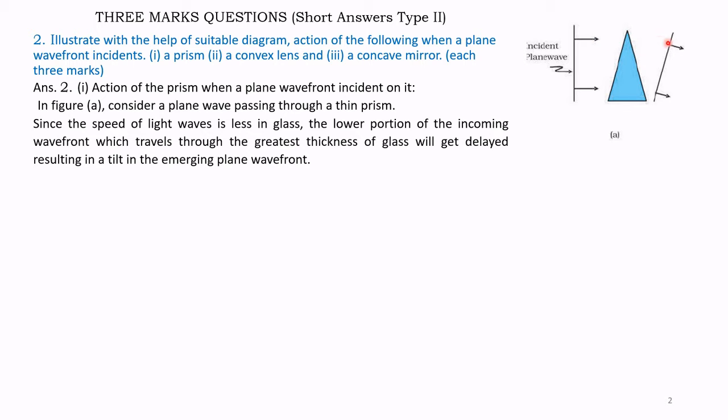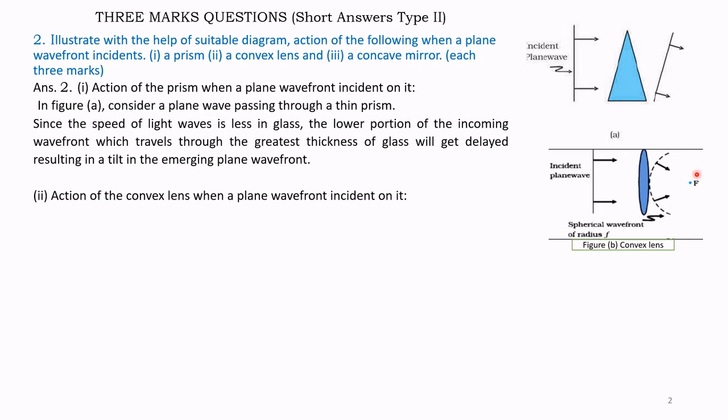So hence this reaches first and it is inclined. The lower part gets delayed, resulting in a tilt in the emerging wavefront. Number 2, that is the case of a convex lens.